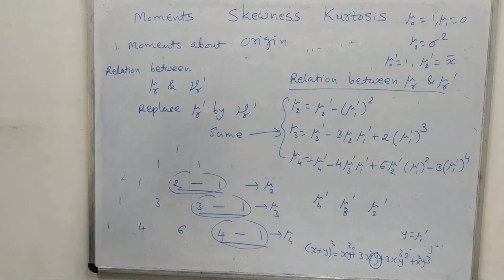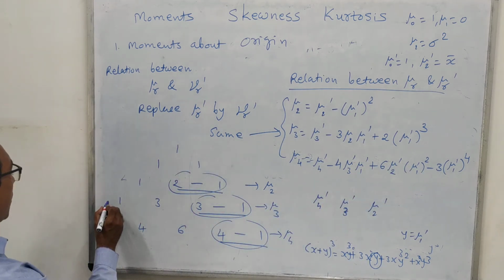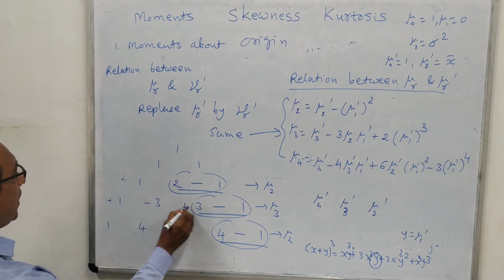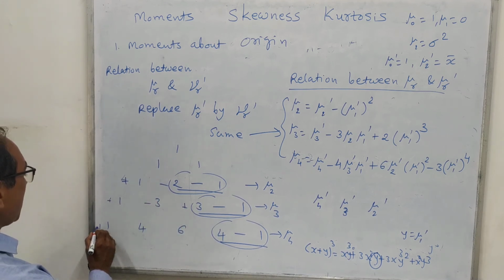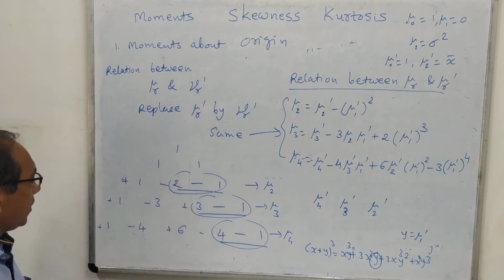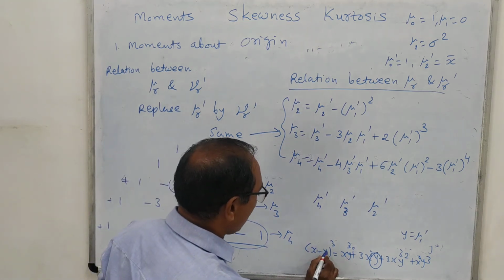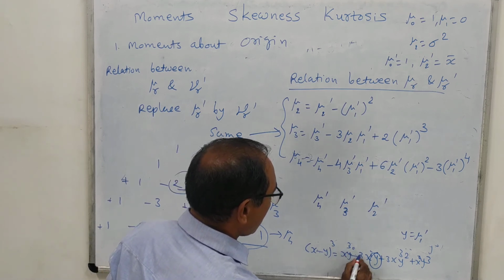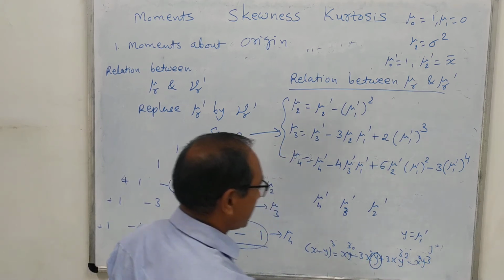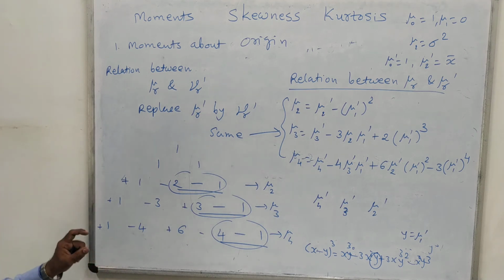So how to remember this formula? Here put plus, minus, plus sign. Here you put plus, minus sign. Because when we have x minus y whole cube, then we use minus, plus and minus. Same way we will use to remember this formula.